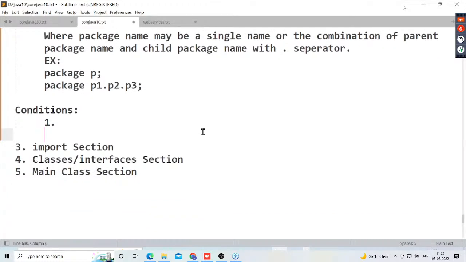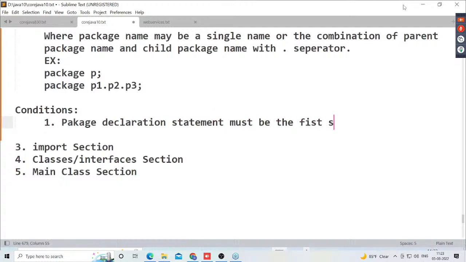All of you observe this. If you want to use package declaration statements in a Java program, there are some conditions. What exactly are the conditions here? Condition number 1. Observe carefully. Package declaration statement must be the first statement in a Java file.